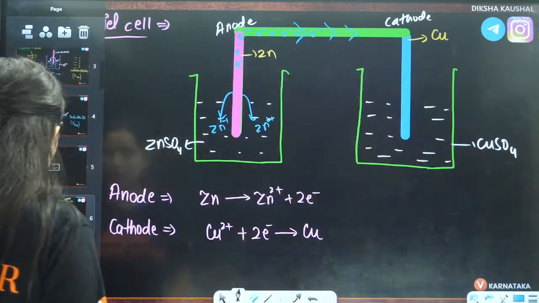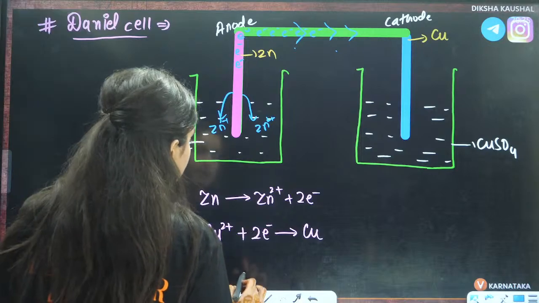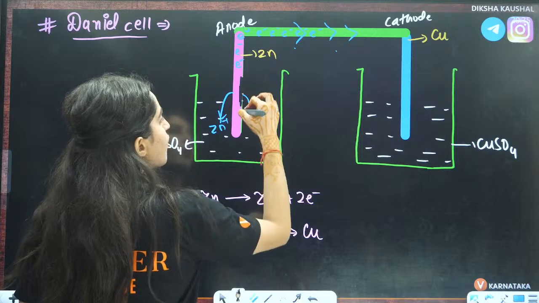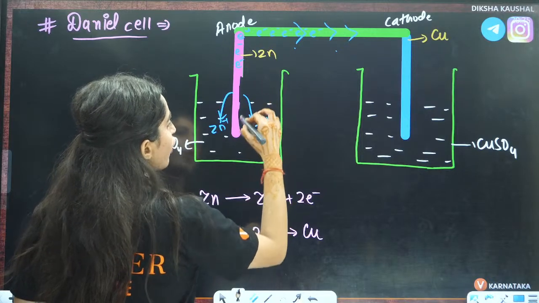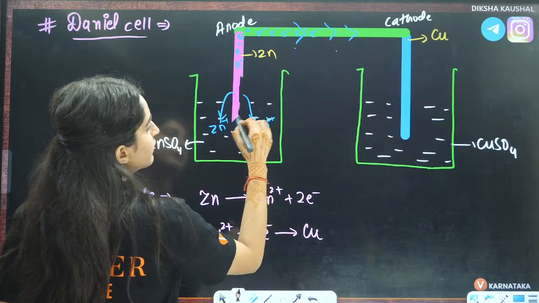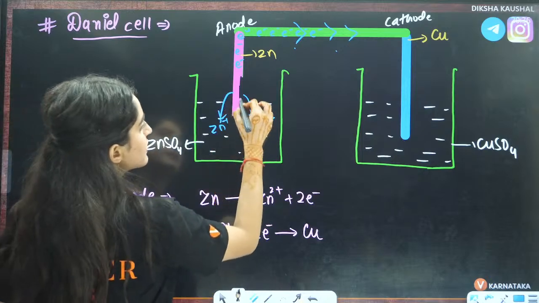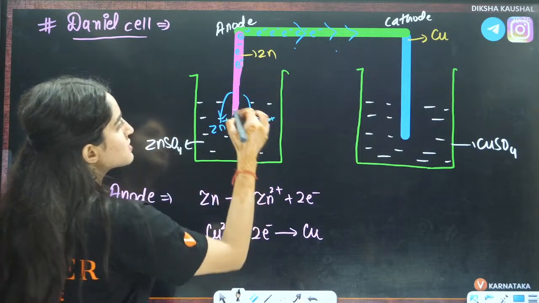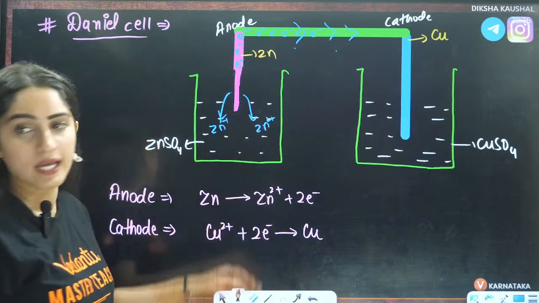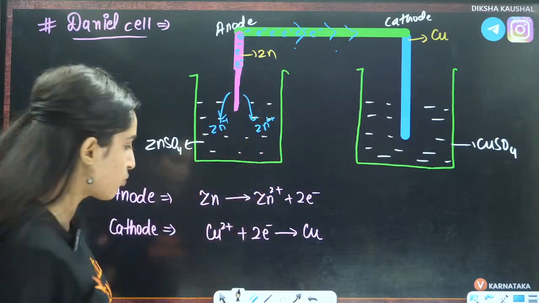I am copy pasting this thing here. Let us see what is going to happen here. Part of this electrode is getting into the solution as Zn2+ ions. It will be like this.